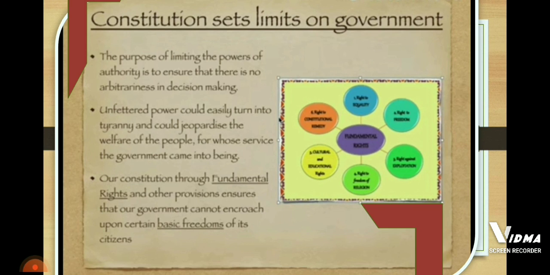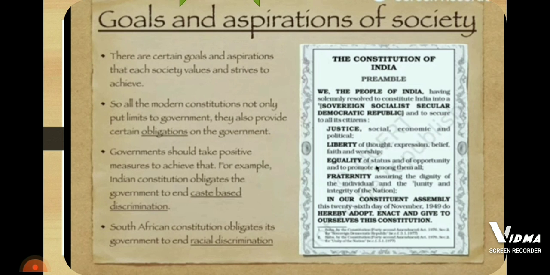And next we have goals and aspirations of society. This is the fourth function of the Constitution: to enable the government to fulfill the aspirations of a society and to create conditions for a just society. So that the government will create a better and good society, equal and beneficial for all the people, for the welfare of the people.